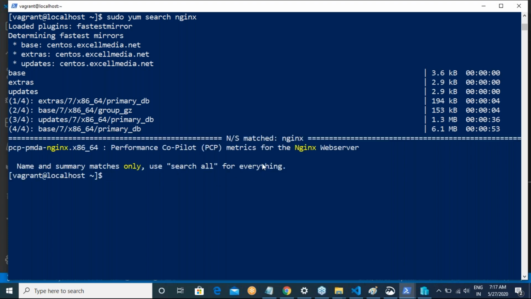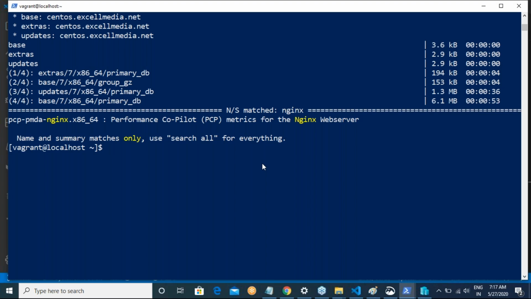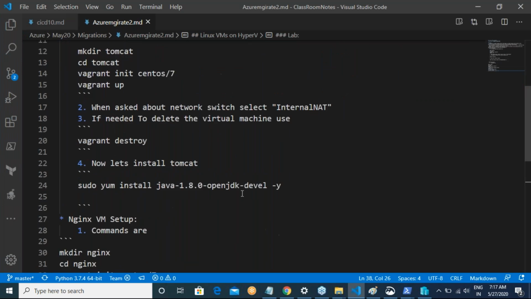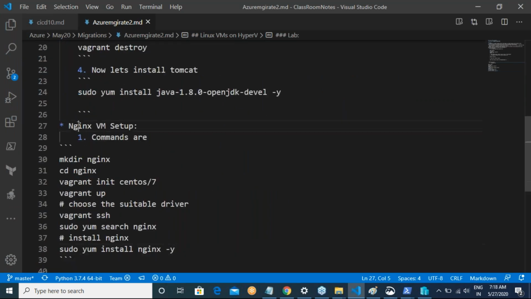Oh no, we don't have it as it is. So let us install Apache in that case. I don't want to make it complicated for you by adding some more repositories.